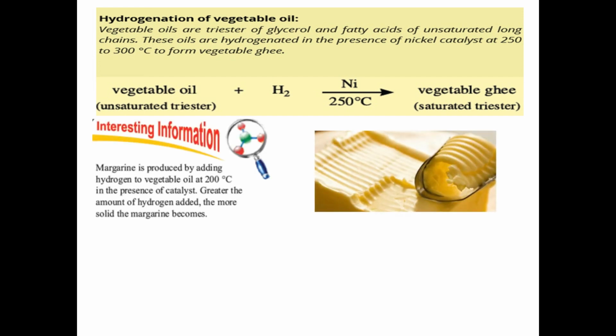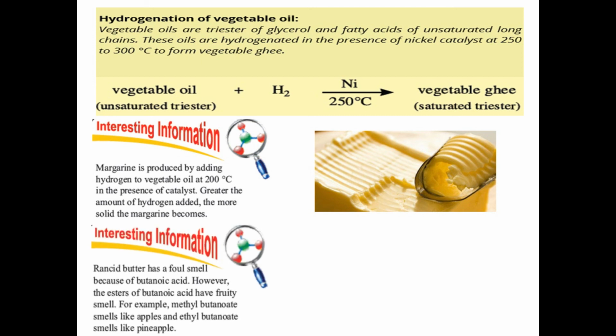Margarine. Margarine is produced by adding hydrogen to vegetable oil at 200 degrees centigrade in the presence of a catalyst. It is the same as the above equation, which says that vegetable oil and hydrogen react to form vegetable ghee. In the same way margarine is produced, but the difference is that the temperature for the formation of margarine is 200 degrees centigrade. The greater the amount of hydrogen you add to the vegetable oil, the more solid the margarine becomes. So margarine is basically a premature form of butter.